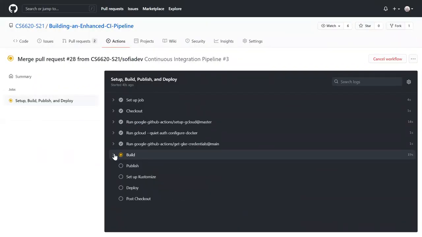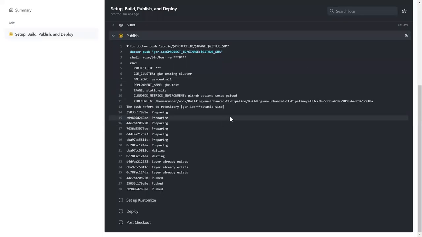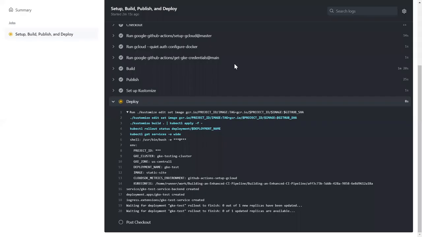The next step is the build. We will build the image of our application based on the Dockerfile in our repo. Then we will push this image to Google Cloud. The last step, we will deploy the app on GKE with the image name that we published in the previous step.